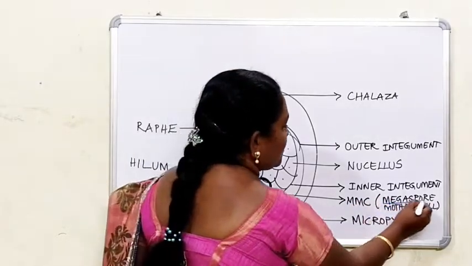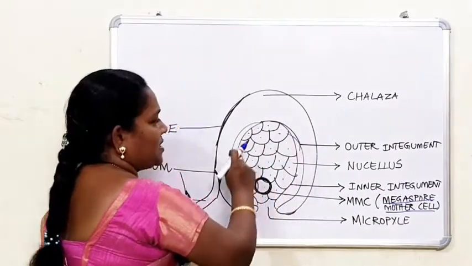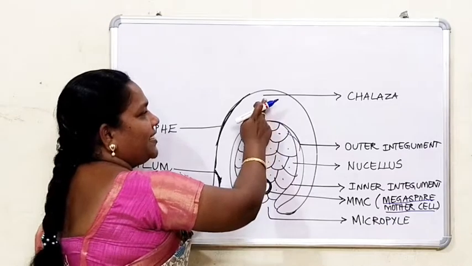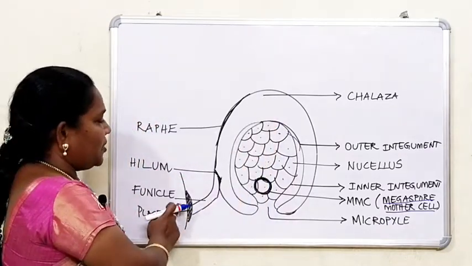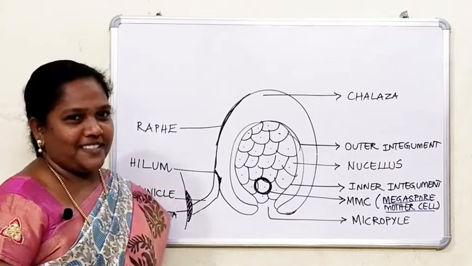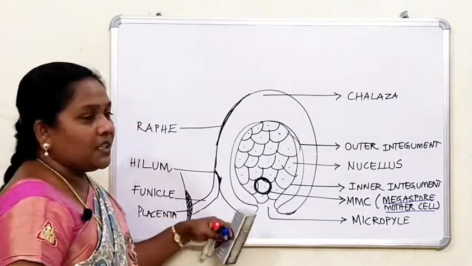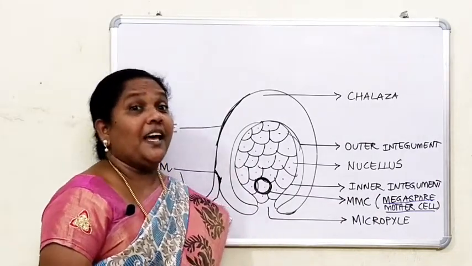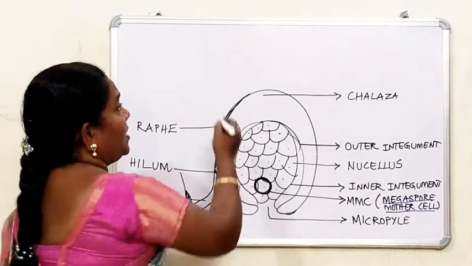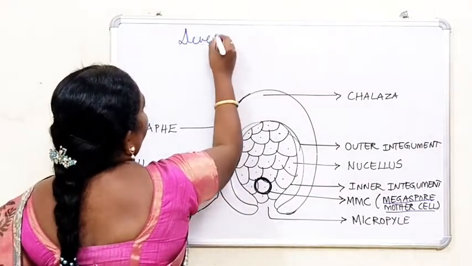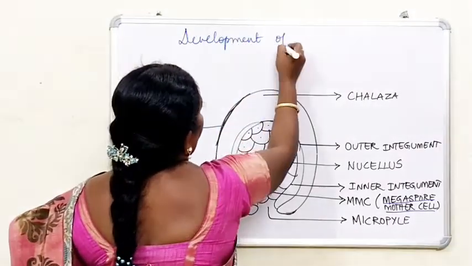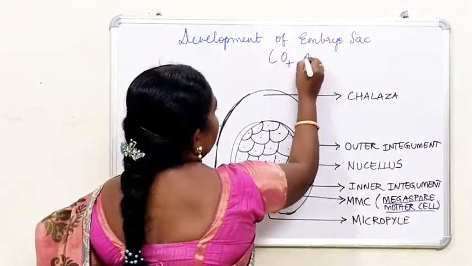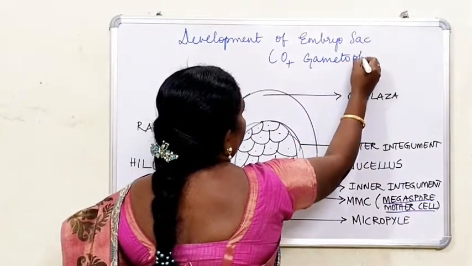So this is the megaspore mother cell, and these are the two integuments, the outer integument and the inner integument. Opposite to the micropylar end is the chalaza, and the connection between the ovary and the ovule is called the placenta. Next we are going to learn how this MMC undergoes meiotic division and develops into the female gametophyte. So next is the development of the embryo sac. This embryo sac is considered to be the female gametophyte.